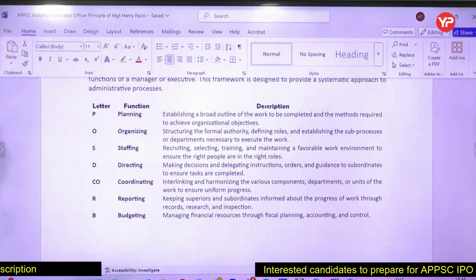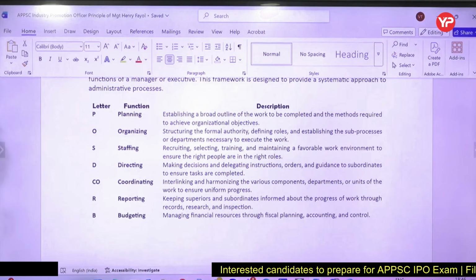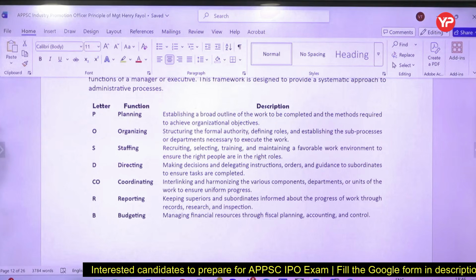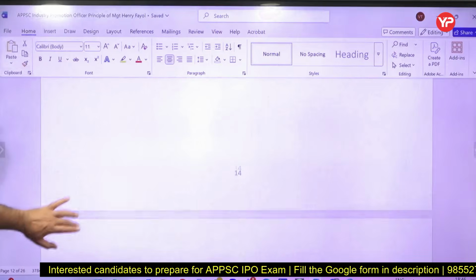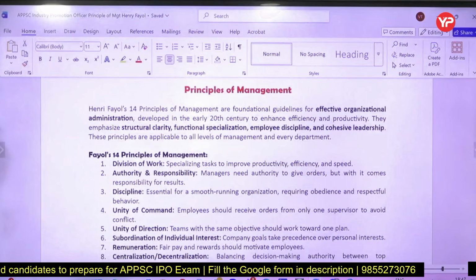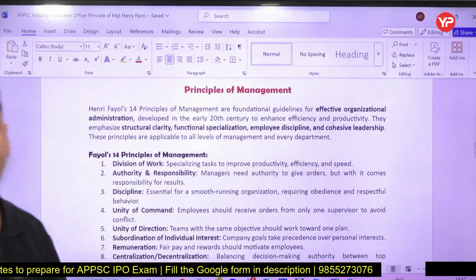Coordinating, so interlinking various departments. Reporting, budgeting. So all of these are the functions. Now what are the various principles of management? Now we come to Henri Fayol's 14 principles.